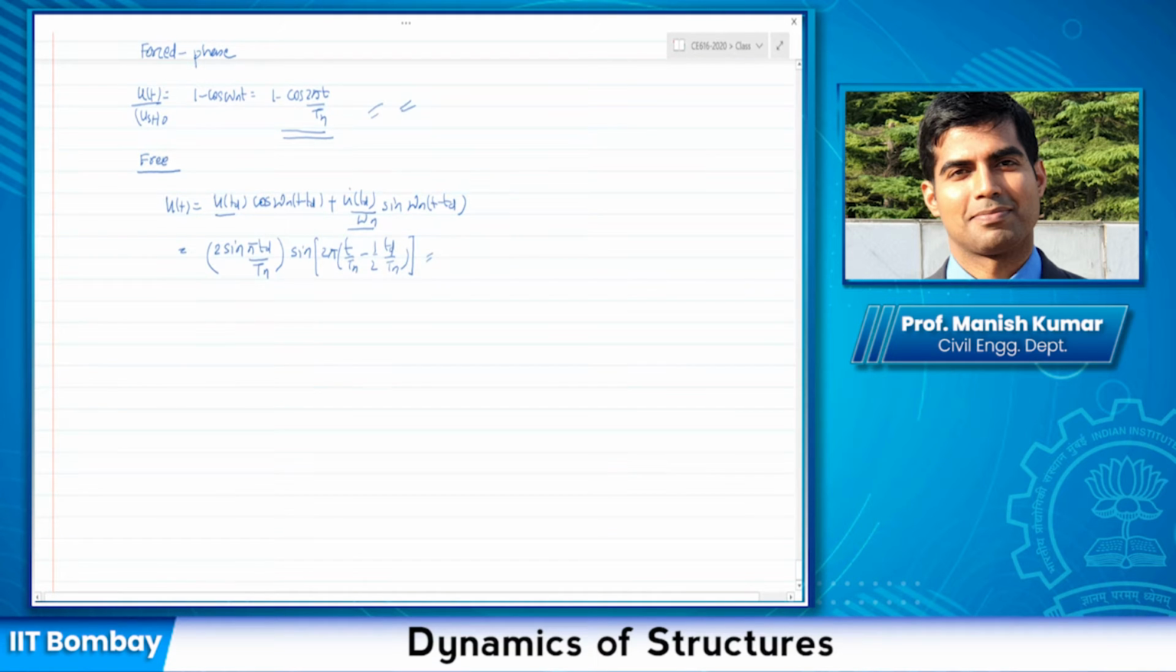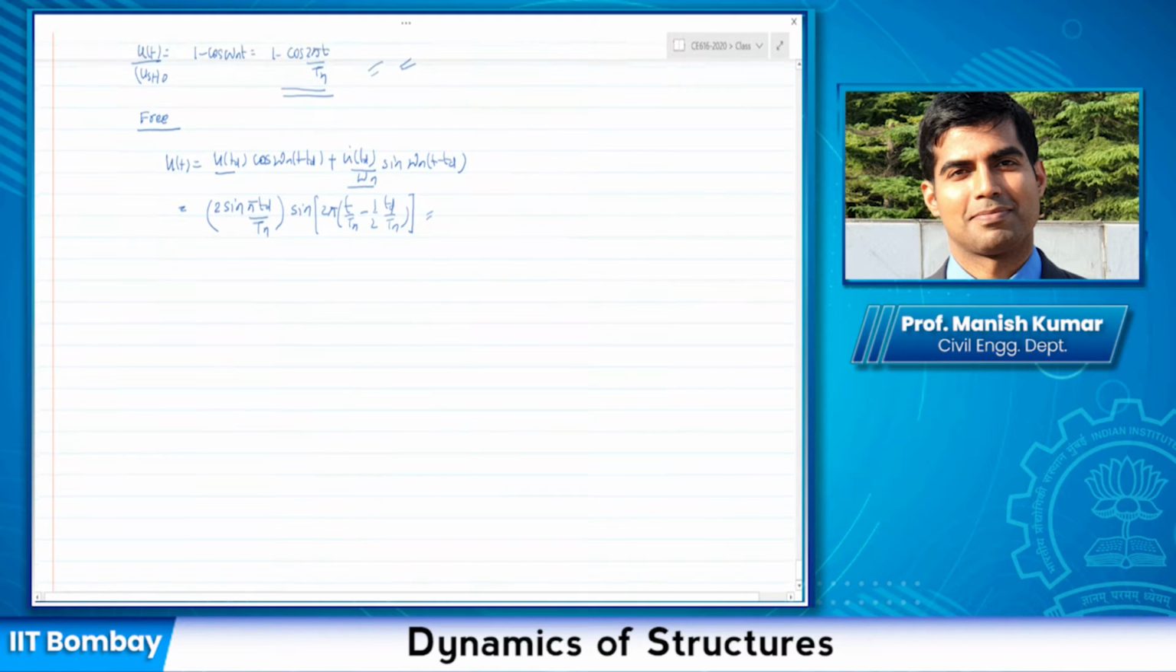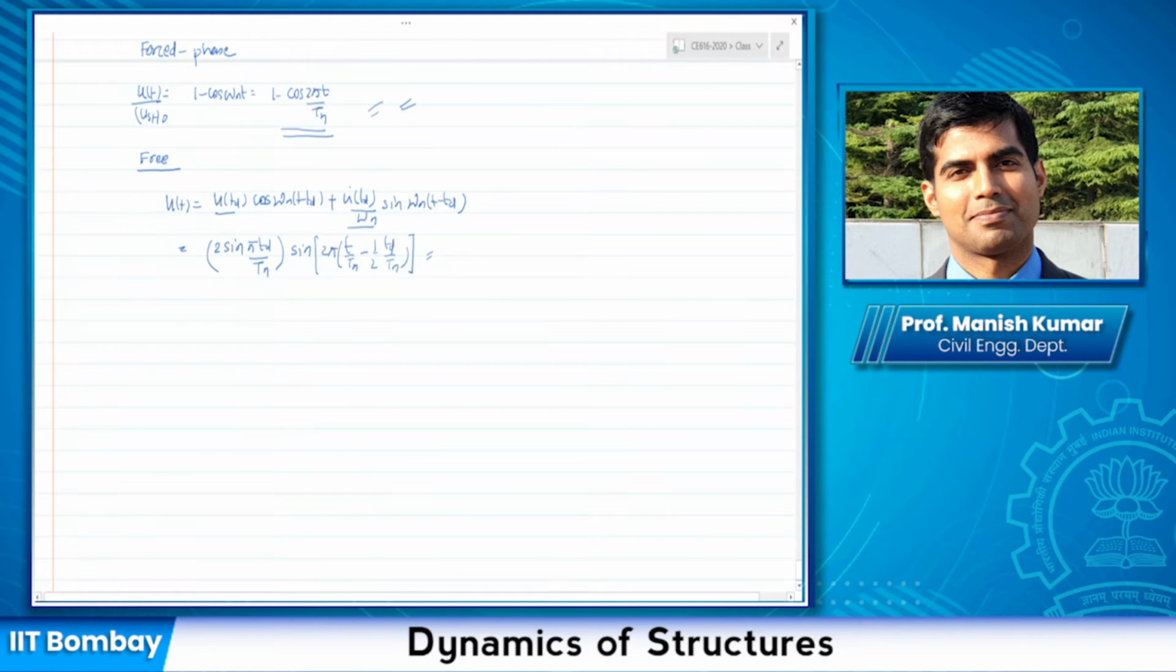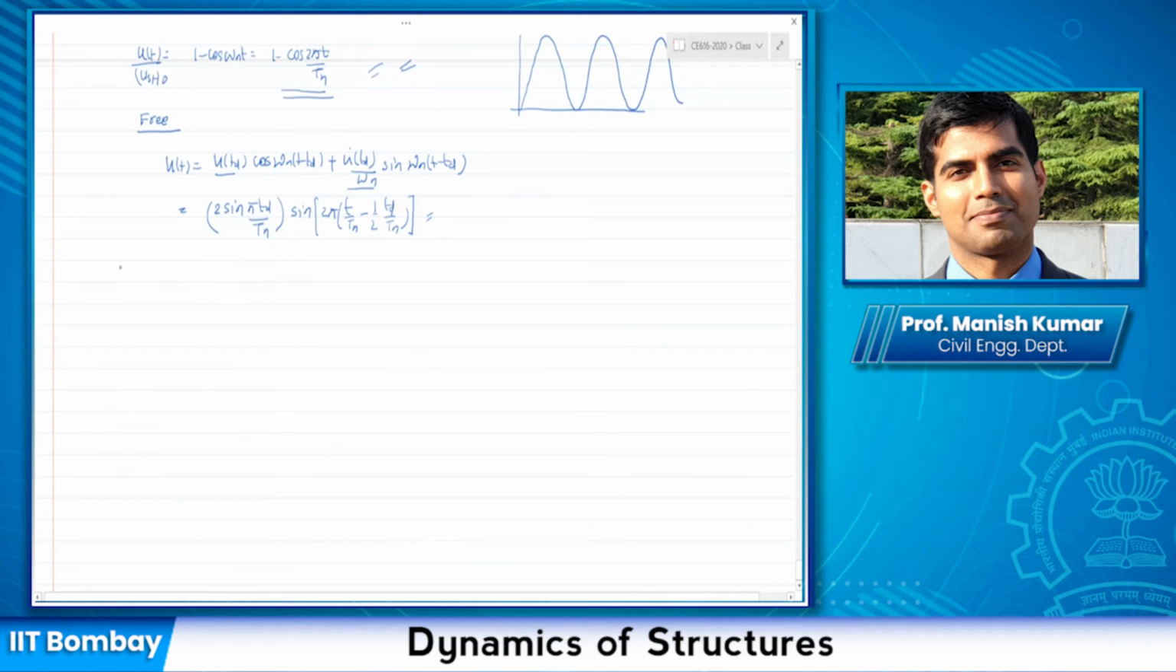And now if I need to find out the maximum response, then how do I do that? If you plot 1 minus cos 2 pi t by Tn, how does it look? For a forced vibration response, if you plot this, this response looks like something like this. Now let us say we want to find out the maximum response.